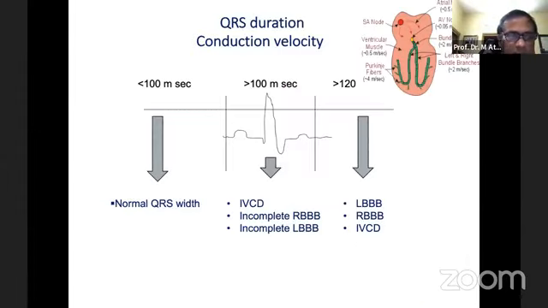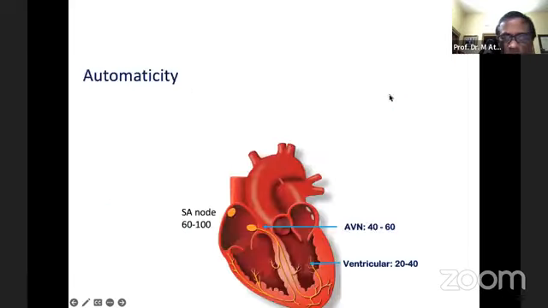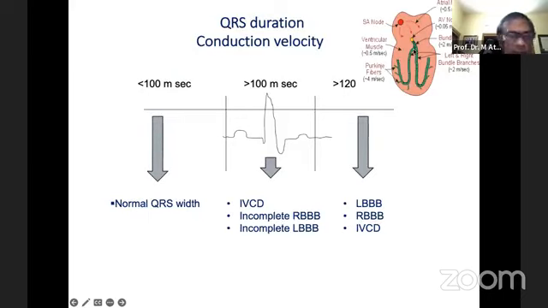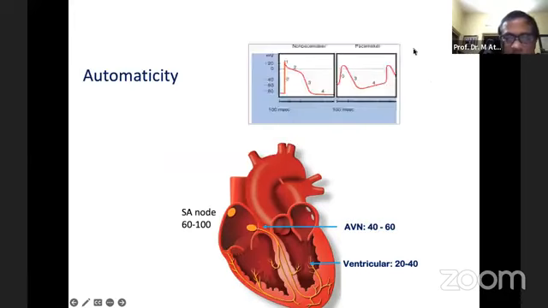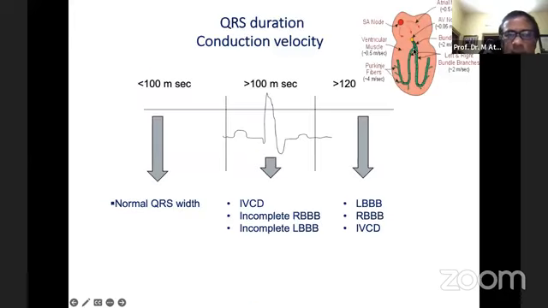And from this, depending on the narrow complex and the wide complex, we can classify the ECG. There is a normal QRS width, intermediate QRS width, and the broad QRS complex, depending upon the speed of conduction, because from the physiology, the different parts of the heart have different speeds of conduction. There are specific conduction velocities in the atrium, in the ventricular muscle, and at the Purkinje fiber, which is the highest.